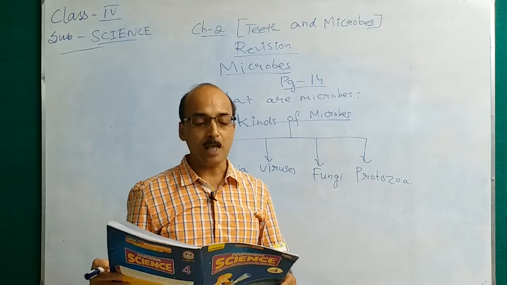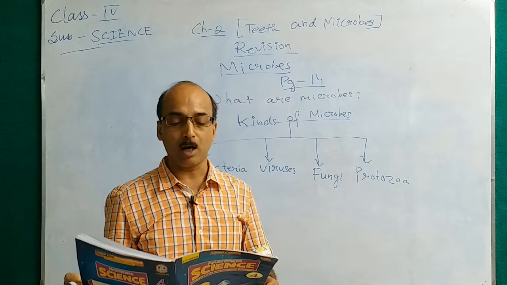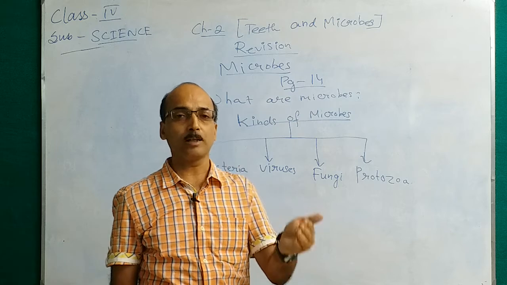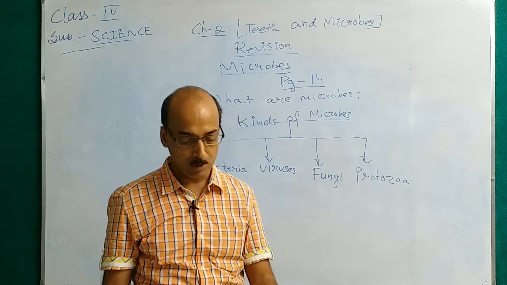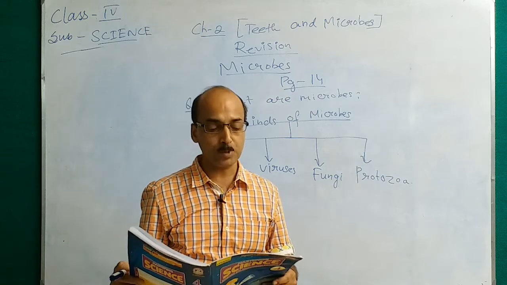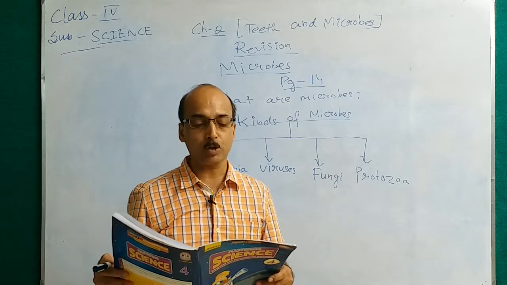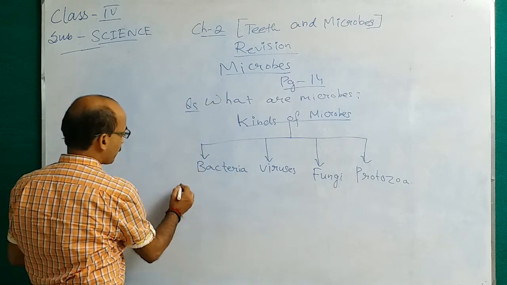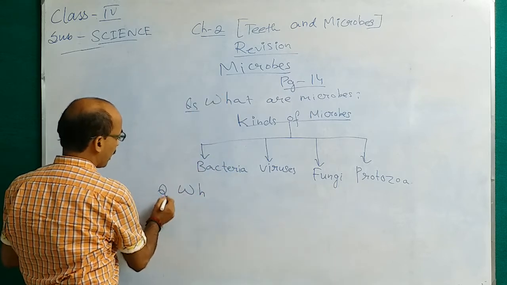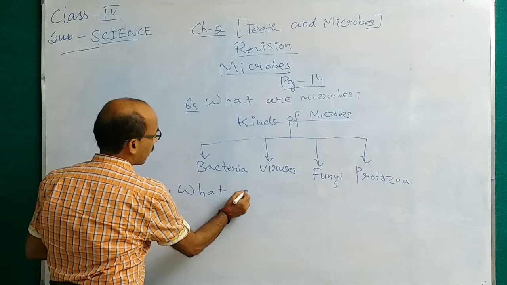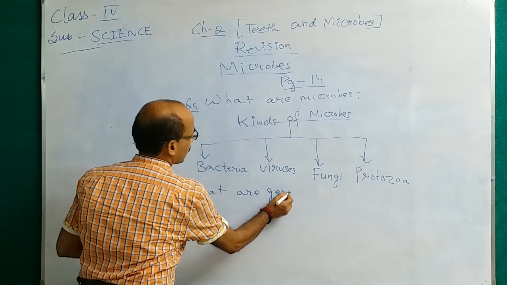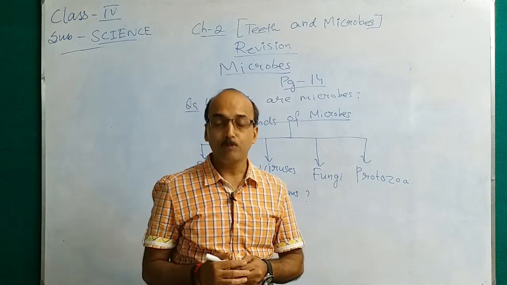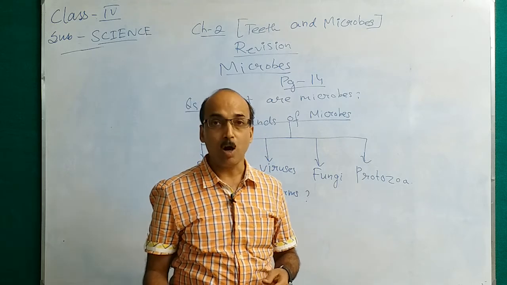Now let us see, some microbes are useful to us and some are harmful. So there are 2 kinds of microbes. One can be harmful and one can be useful. Let us see harmful microbes. Harmful disease causing microbes are called germs. So there is a question here, what are germs? Harmful disease causing microbes are called germs.